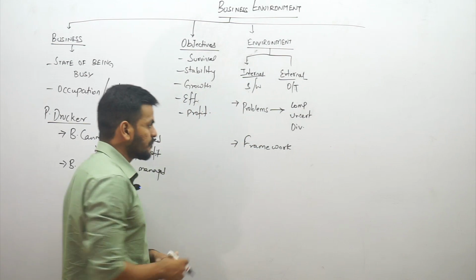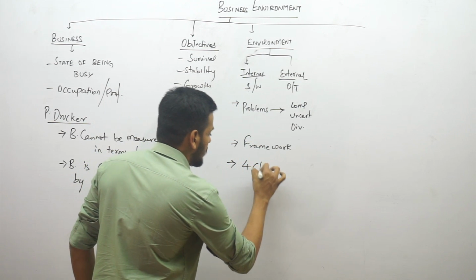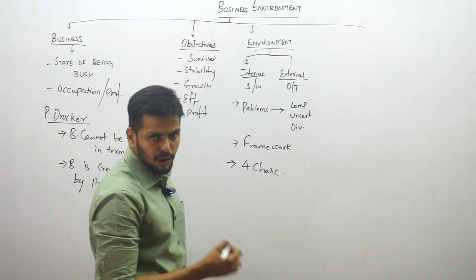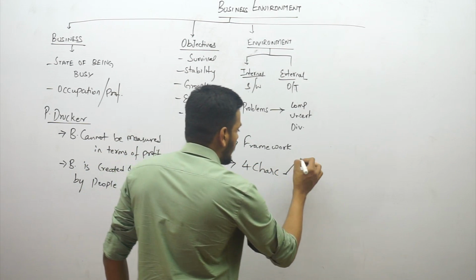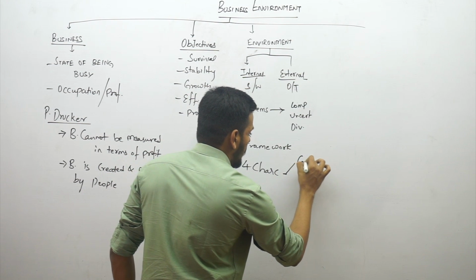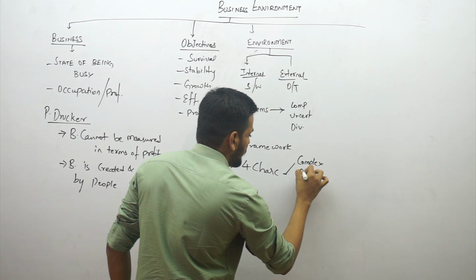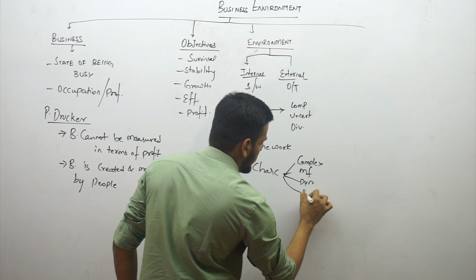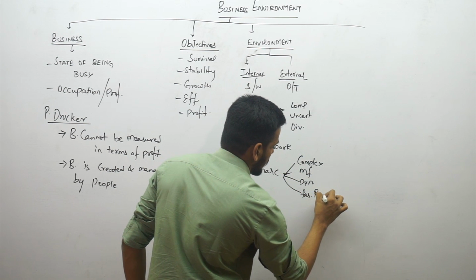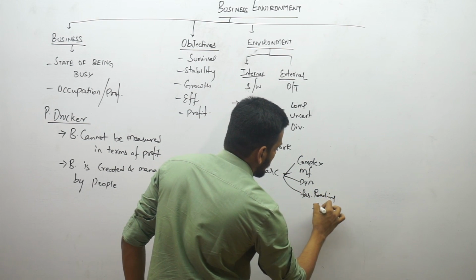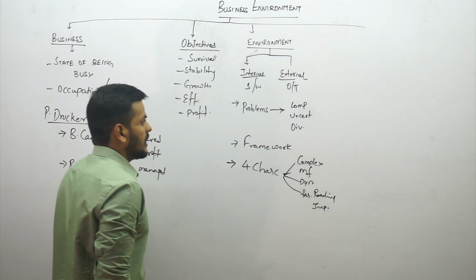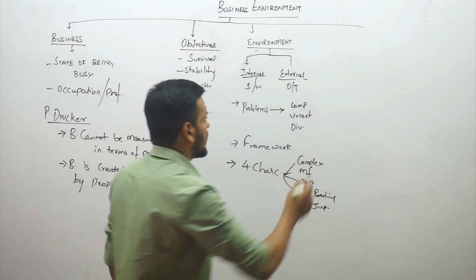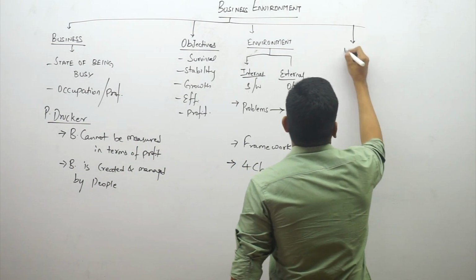That's the framework. Then the 4 characteristics which are very important. That could be a probable short answer question in the exam, right? Environment is complex, multi-phased, dynamic, and has a far-reaching impact. Far-reaching impact, this is what it is. Then we categorize environment into the external environment is classified.